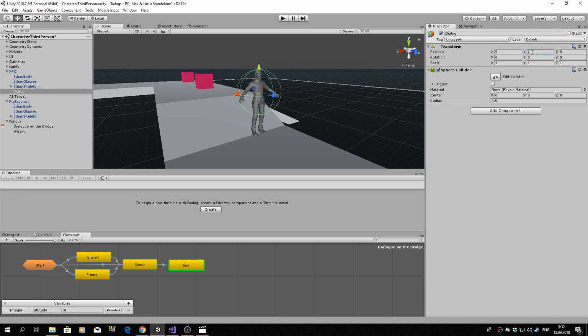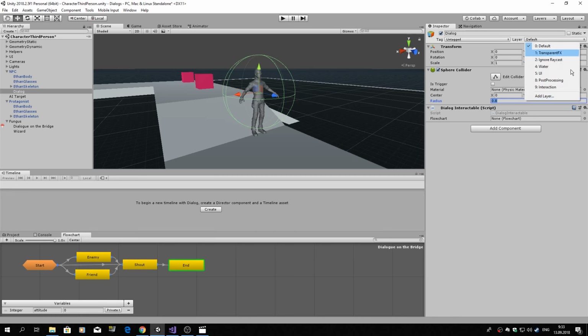Yes, it will be the middle of the character. Let's increase the radius. And let's attach our Dialog interactable script. And we need to change the layer, because we are interacting only with interaction layer.